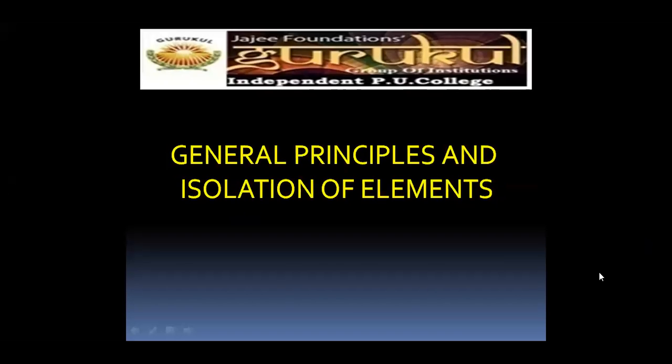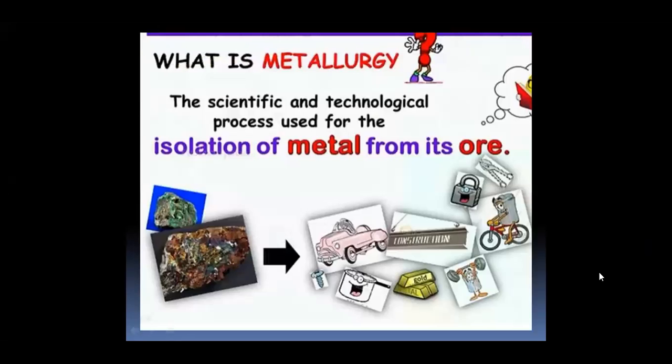Hello students. Our next chapter is General Principles and Isolation of Elements. Now in this chapter, we are going to discuss metallurgy. That is, what is metallurgy? So metallurgy is a scientific and technological process which is used for the isolation of metal from its ores.